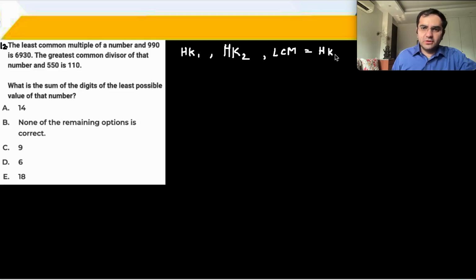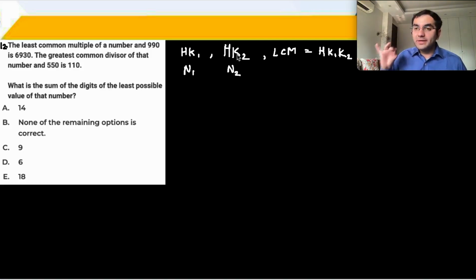Another concept already covered in your classes. ठीक है? But it is valid only for two numbers. You would be knowing this result, right? N1 into N2 equal to HCF into LCM. उसी concept में ये कराया जाता है. Take two numbers HK1 and HK2. K1 and K2 are co-prime constants.